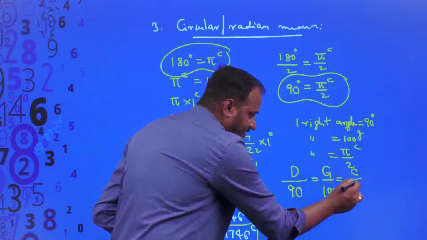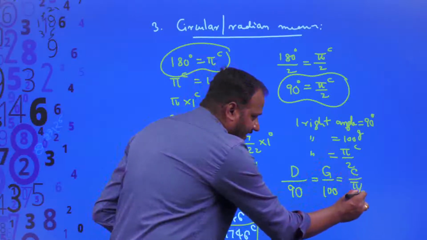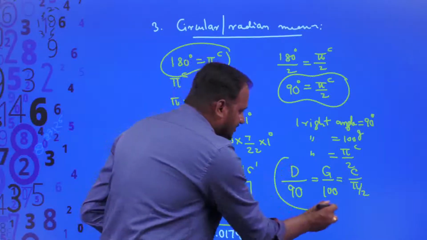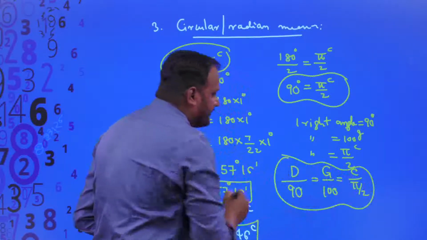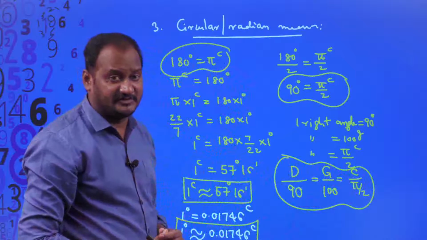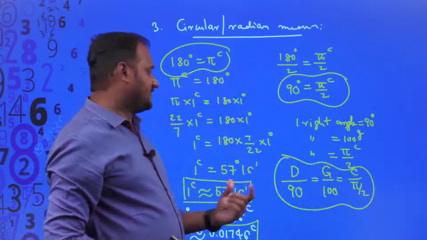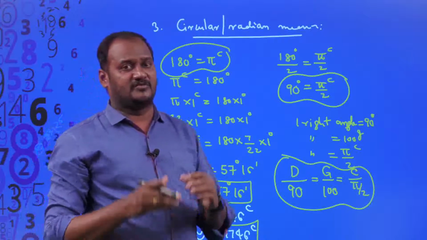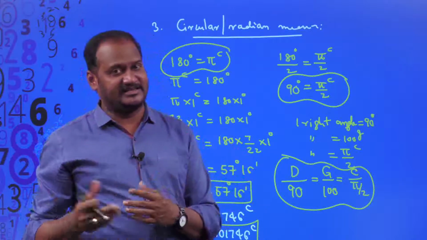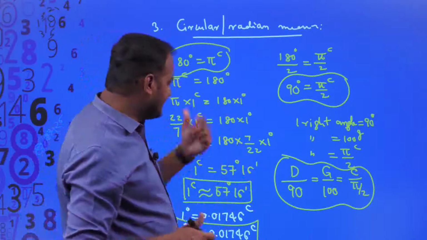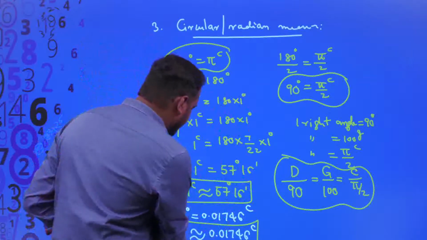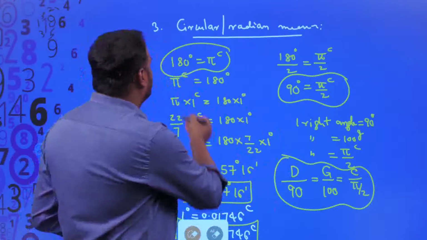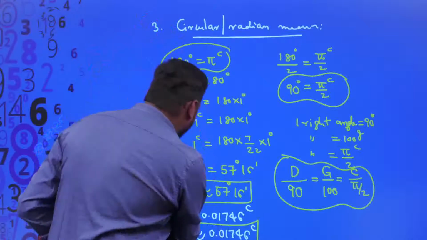So you can write it as c divided by pi by 2. So this is the empirical relationship between the 3 systems of units of measurement of an angle. With the help of this empirical relationship, you can convert one system to the other system easily. Hope you understand. Let us have a few examples, and then we'll move into what exactly is trigonometry.